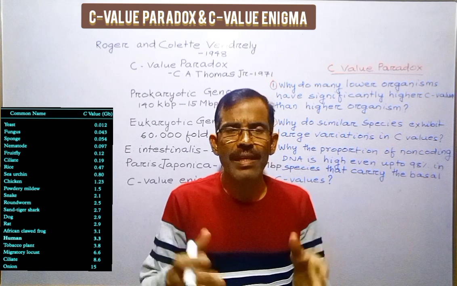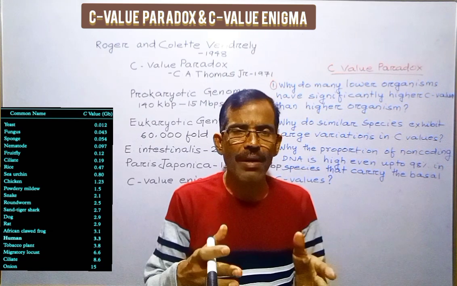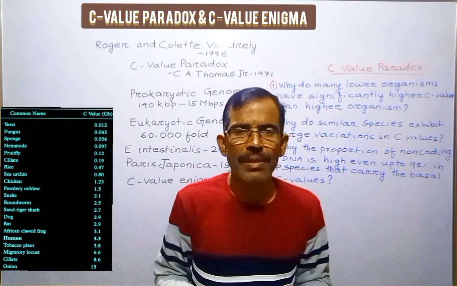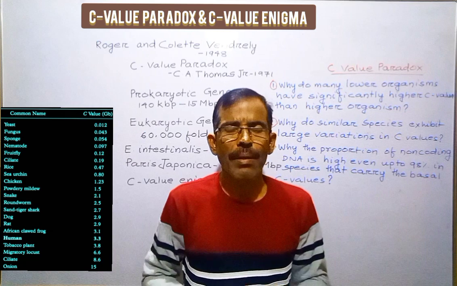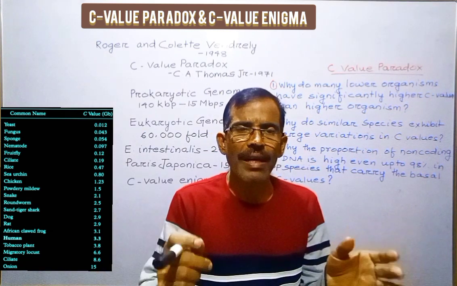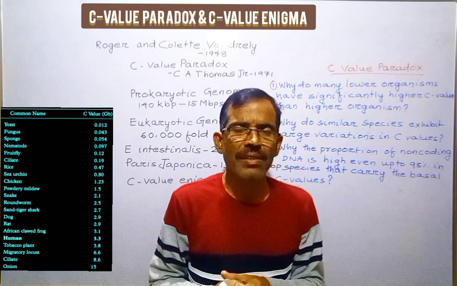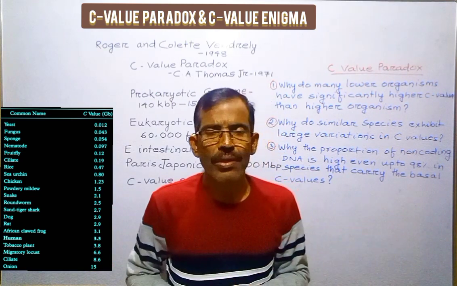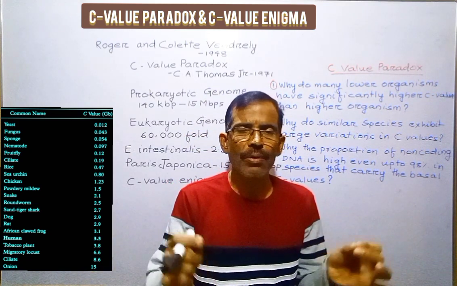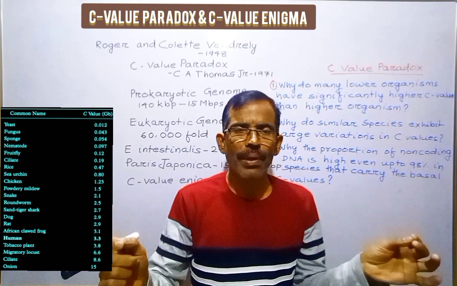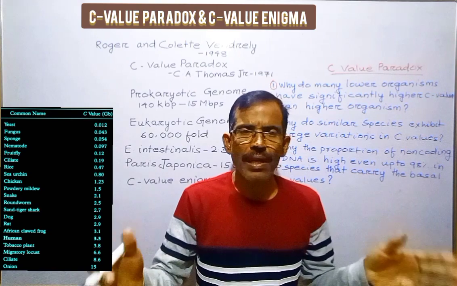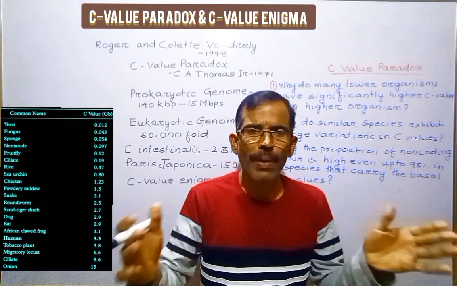In addition, the cells of some salamanders have even 40 times more DNA than those of humans. Many morphologically similar species also exhibit unexpectedly large differences in their genome size. So there is a lack of correlation between the C-value and the biological complexity of an organism. This lack of correlation is known as the C-value paradox.